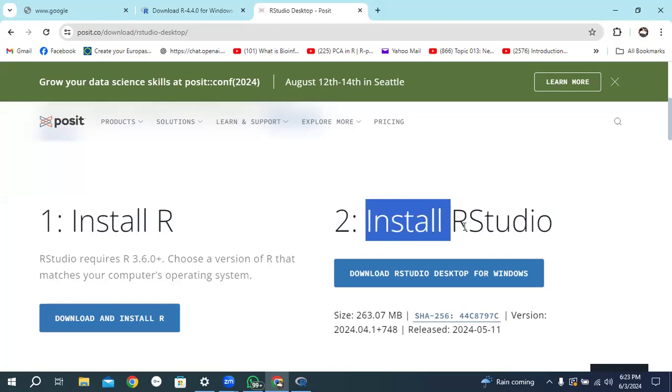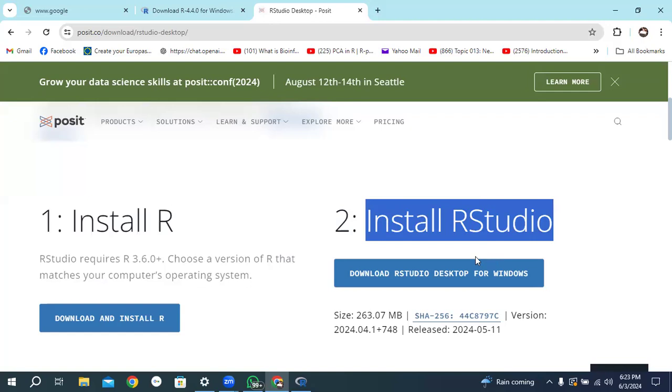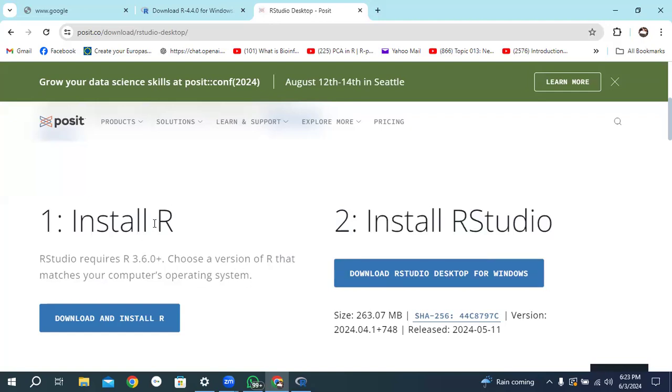The question should arise in your mind. These websites have two tools, R and RStudio. Then why do we install R from CRAN and RStudio from Posit?